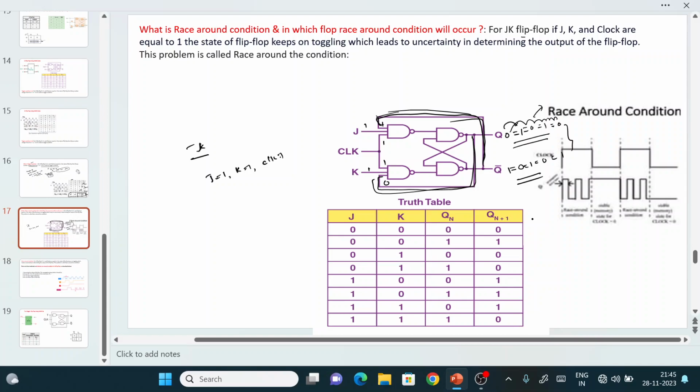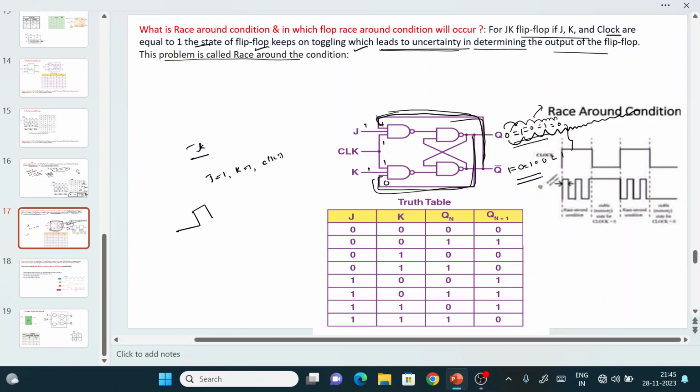See that for the JK flip-flop, when J equal to K equal to 1 and clock equal to 1, the state of the flip-flop keeps on toggling. Toggling means changing from 0 to 1, 1 to 0. This process keeps on changing, right? Due to this, which leads to, this is important, uncertainty in determining the output of the flip-flop. This problem we call the race around condition.